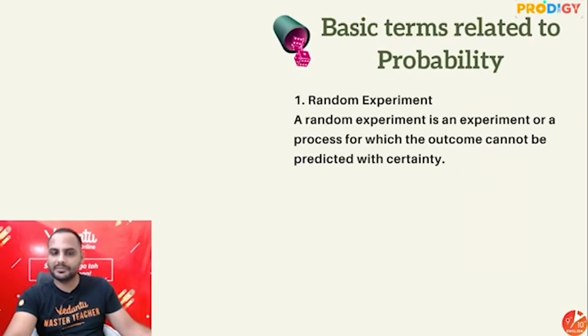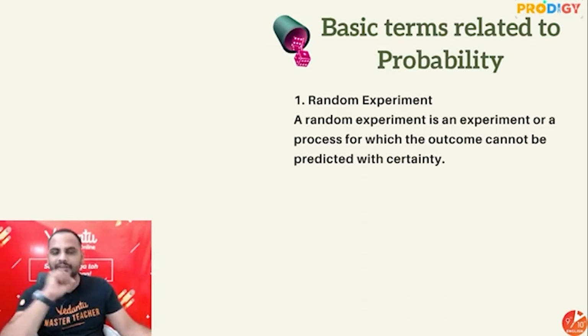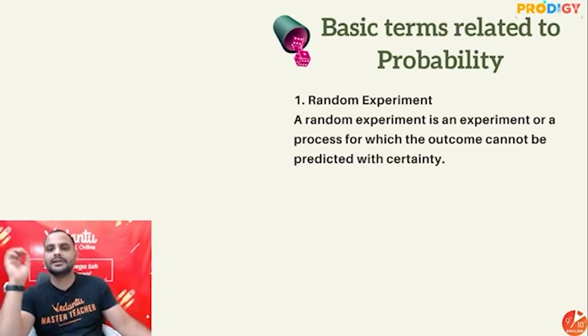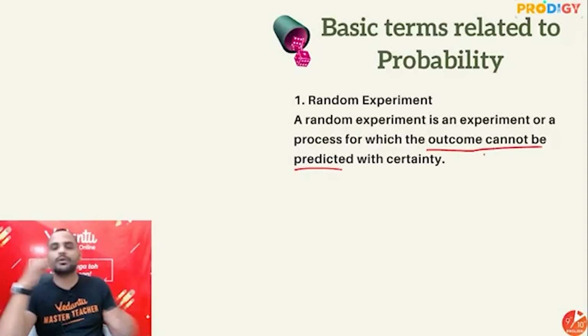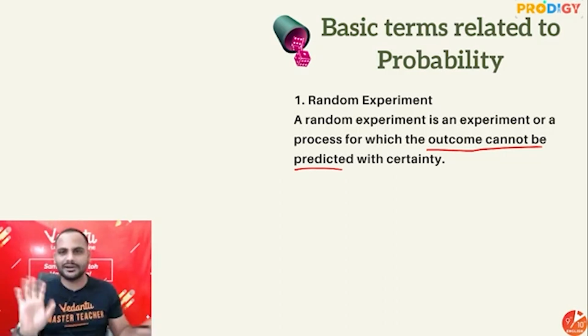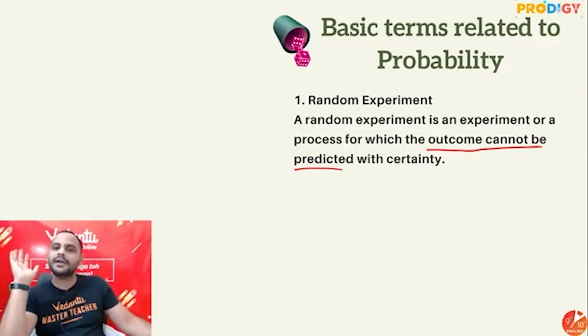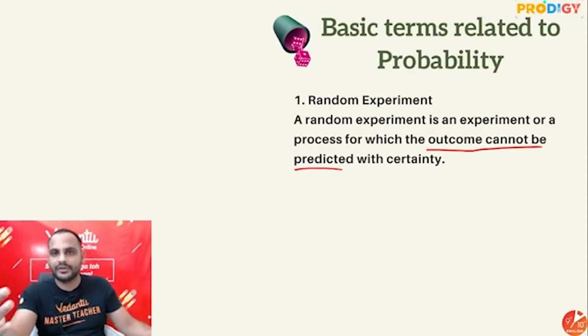Now we need to understand some basic terms for it. First term is random experiment. What is the meaning of random experiment? Any experiment in which outcome cannot be predicted. Outcome means different results. For example, when I toss a coin, two outcomes are there. Either I'll get head or I'll get tail. Don't say the coin will stand in the middle. That is not the outcome. Okay, it doesn't happen. Alright, so one of these outcomes will happen. Clear? So those are called outcomes.